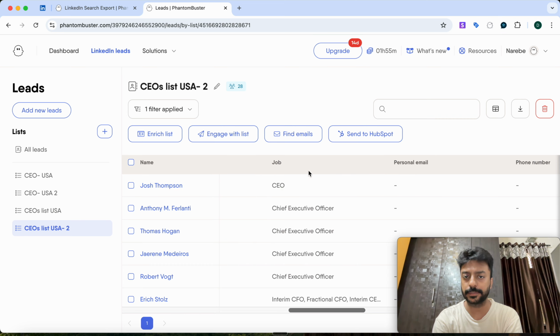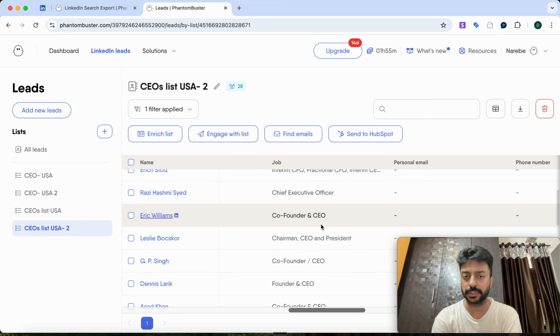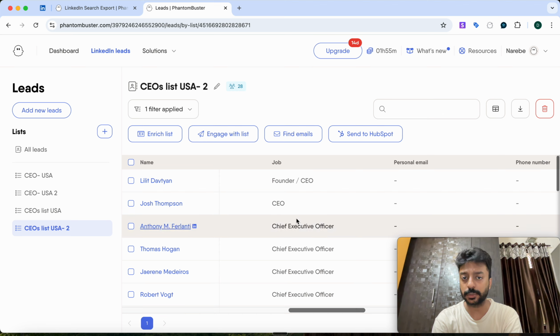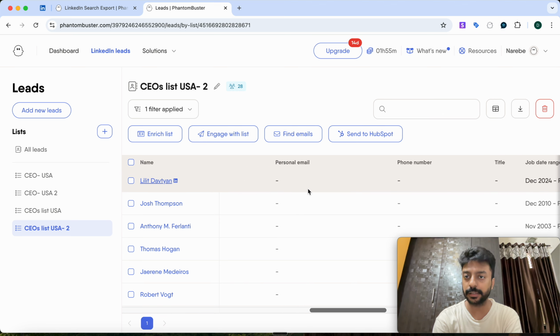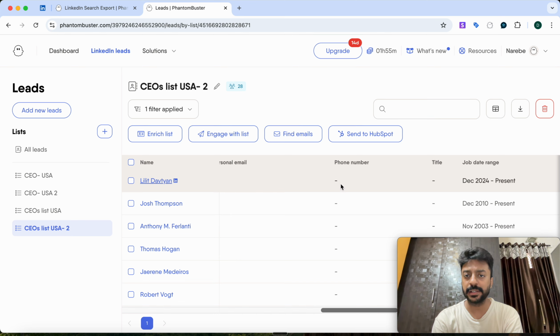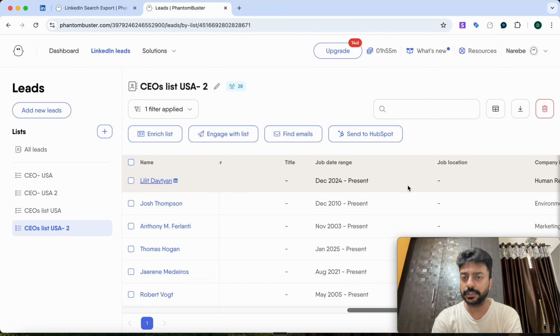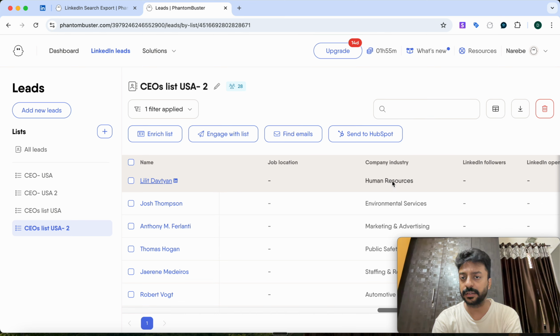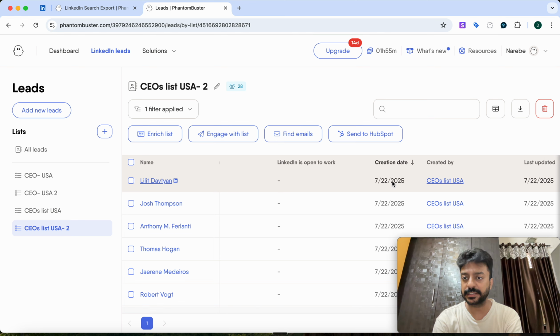And then you have this job title. Because we filtered on the basis of job, that is CEO, that is why we are getting a list of all the people who are CEO, and they are from USA. Then I'm also getting their personal email, phone number, title, job date range, job location, and the industry their company belongs to. All such data is coming over here.